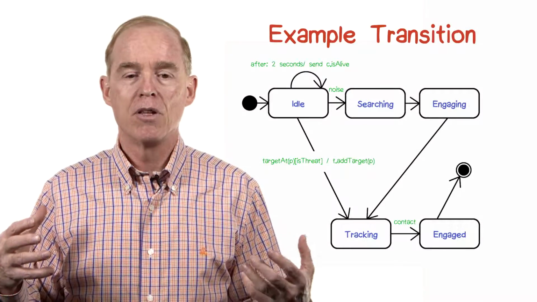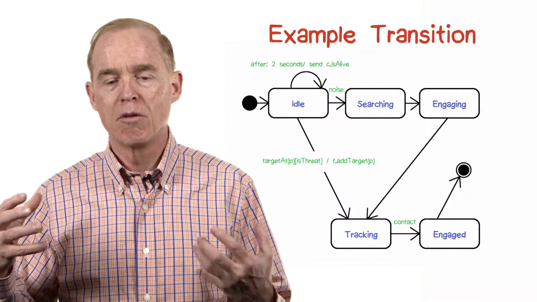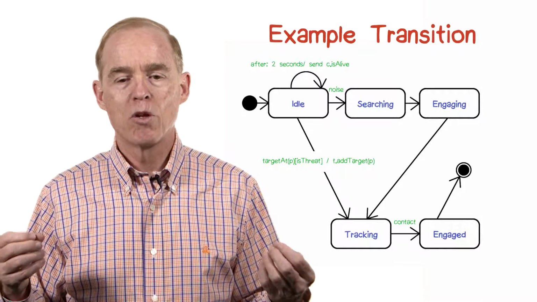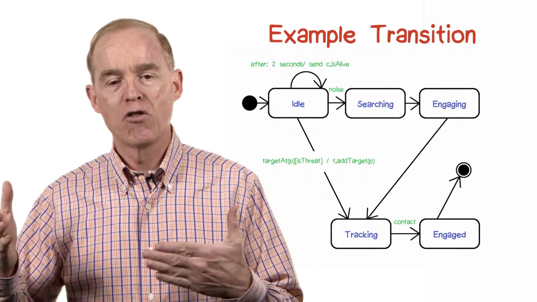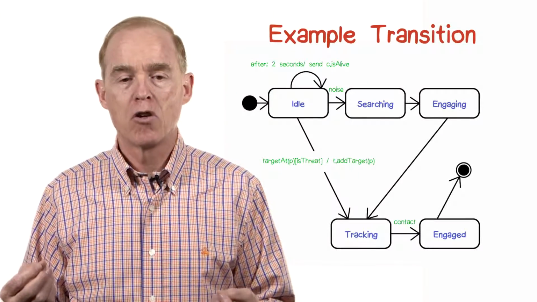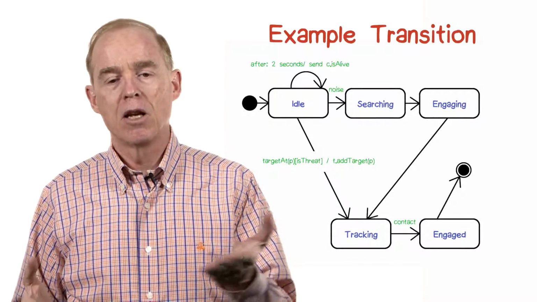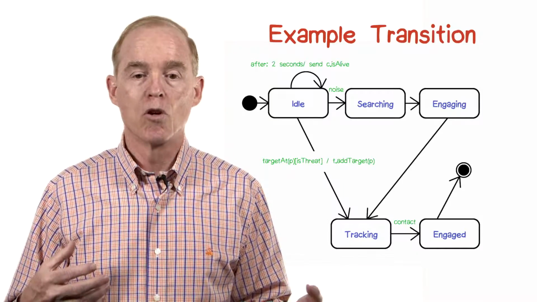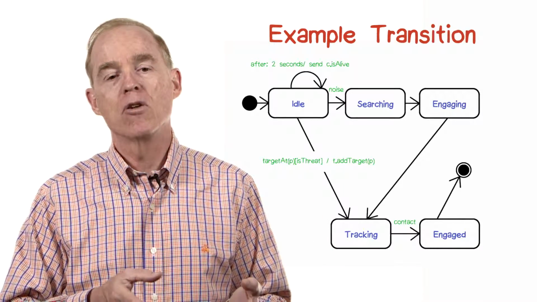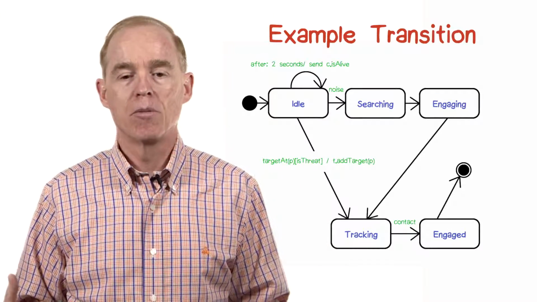So we have the self-transition on idle, and we have some normal transitions labeled by events in the rest of the diagram. But the transition between idle and tracking involves an action. That action is invoking a method, and the method has a parameter p. That is, you can pass information in the action calls. Similarly, on the transition itself, the event that led to the transition has an argument p. So what we're doing here is passing on the information that came in on the event to some kind of method call so it can presumably be processed in the tracking state.